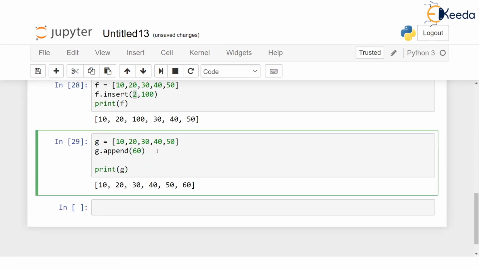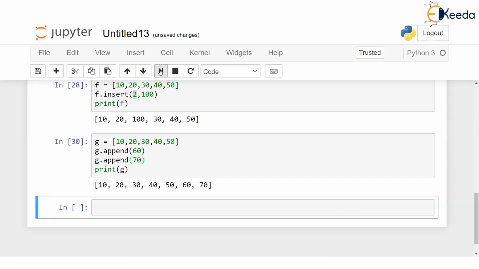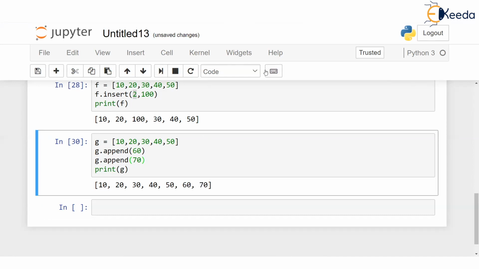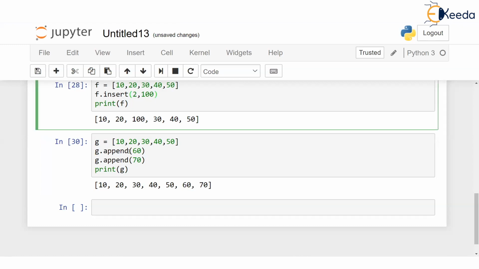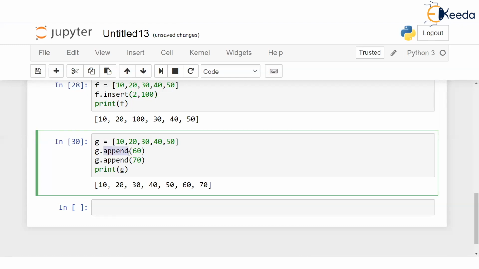Let's say I say g dot append 60, g dot append 70. So two appends I have done. First 60 will get appended and then 70 at the end. If I run this, this is the result. So quite easy, isn't it? Insertion and appending. We are going to use append heavily in machine learning programming and in Python programming also. Insert is not much used by me. I don't like disturbing someone. Most of the time I use append whenever I want to add something in the list. And we will be making heavy use of this in programming.